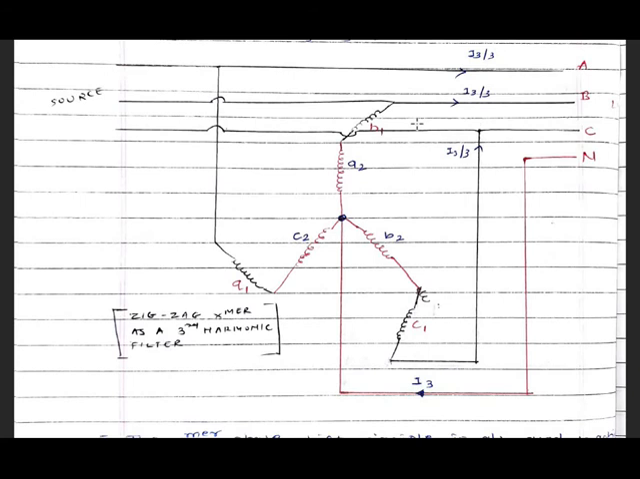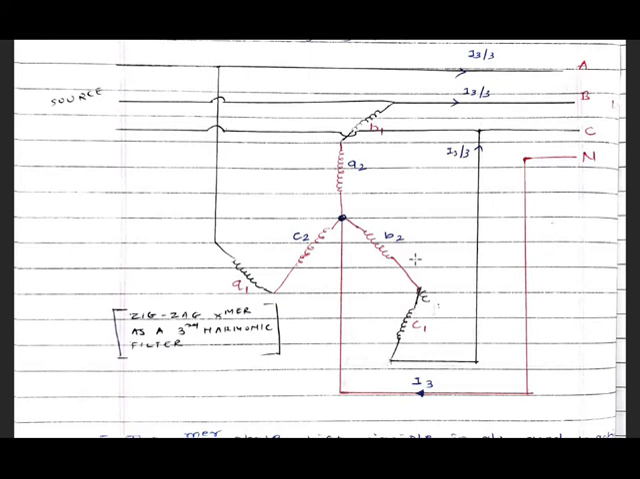So in this figure, the zigzag type connection is provided. This is the figure of a zigzag transformer as a third harmonic filter. It is mainly used for the triplen harmonics.